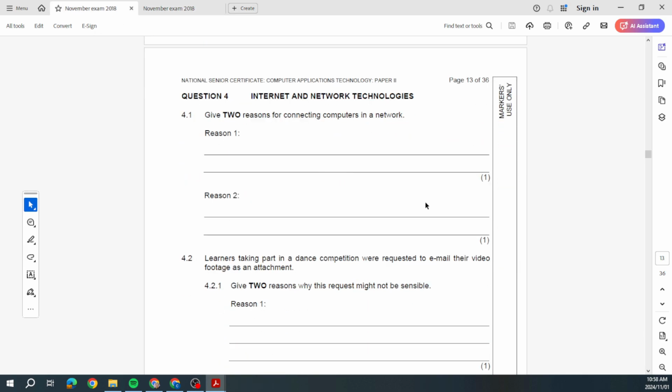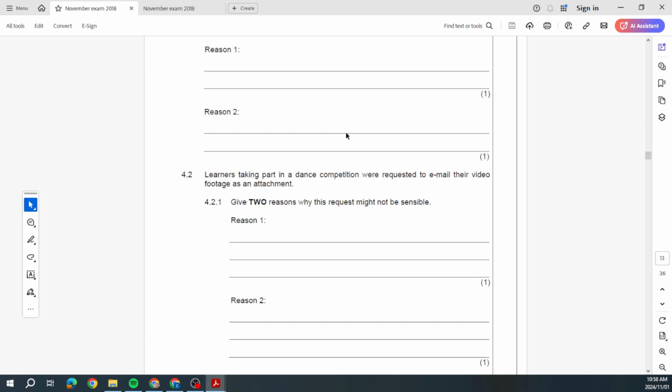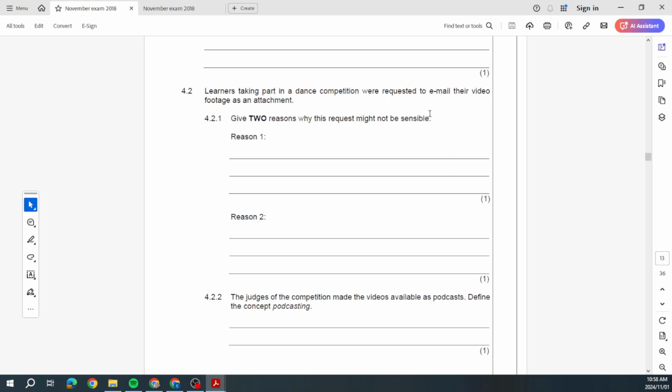Question 4, now we're dealing with internet and network technologies. So here they mentioned to us, give 2 reasons for connecting computers in a network. That's fundamental stuff, guys. So the network, knowing how to define it, the advantages, disadvantages, how we use our networks, what the different services are. Yeah, they mentioned learners taking part in a dance competition were requested to email their video footage. Give 2 reasons why this might not be sensible. Well, because the video footage is too large. Video files and certain email platforms, most email platforms have a restriction in terms of the attachment size.